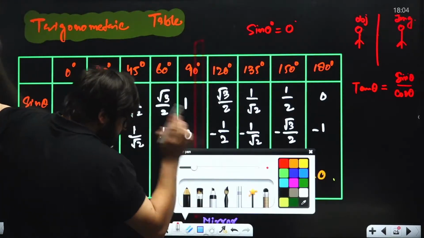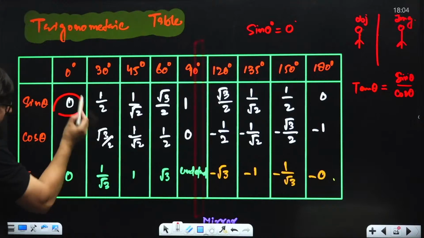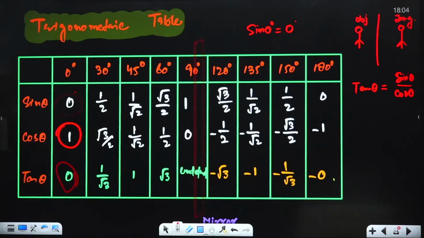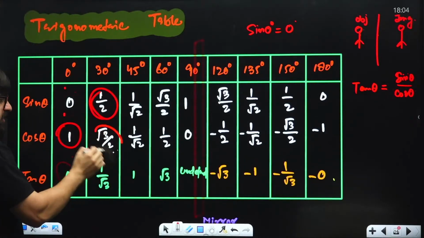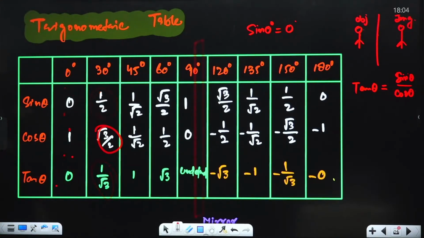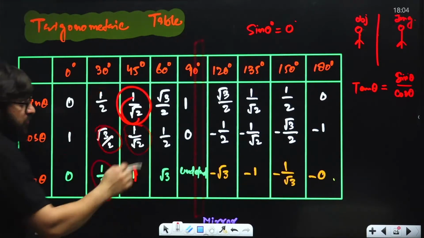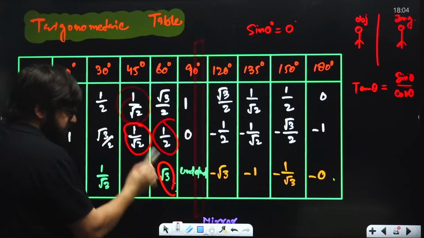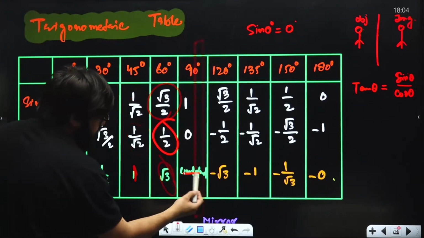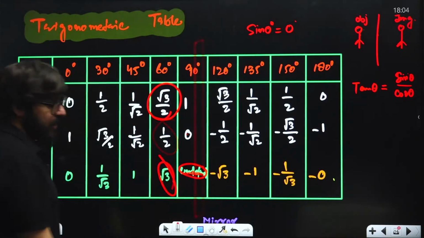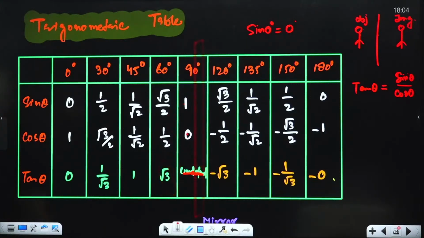Now, in this particular case, if you divide this with this, you will get 0. This divided by this is this. If you divide this with this, you will get 1 by root 3. If you divide this with this, you'll get 1. If you divide this with this, you'll get root 3. And here it will be 1 divided by 0. It is undefined.